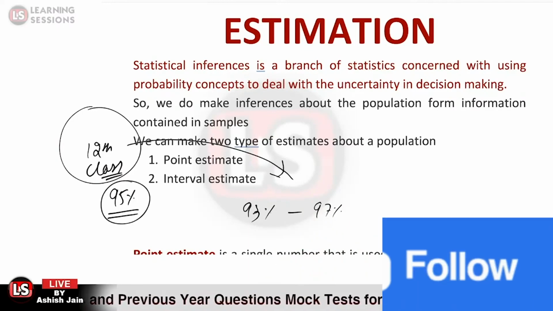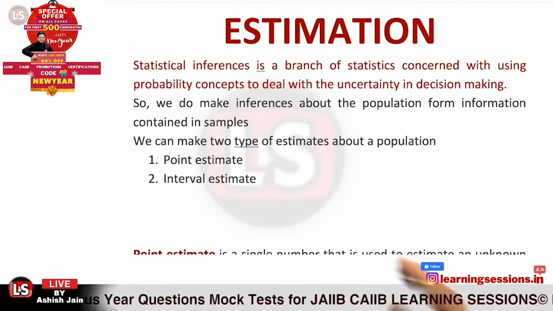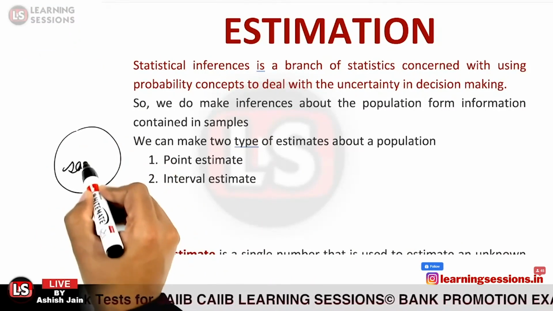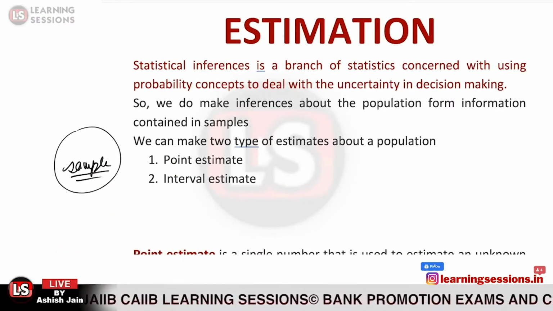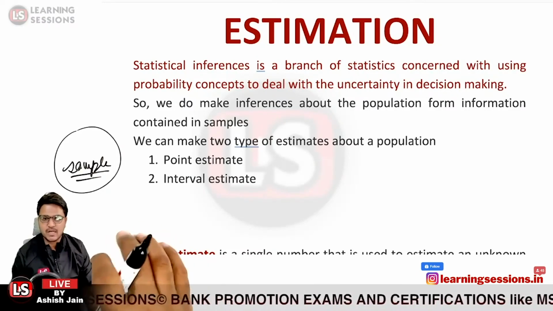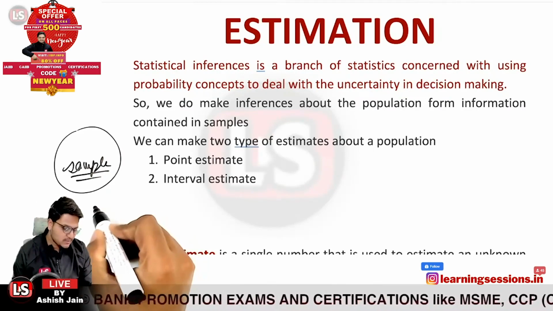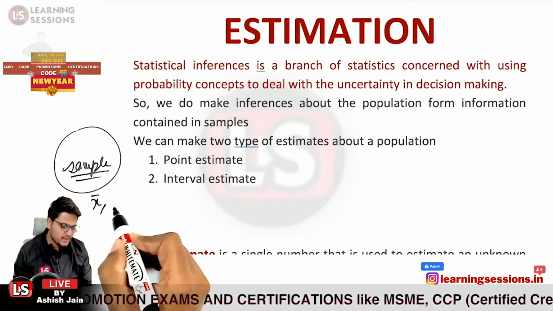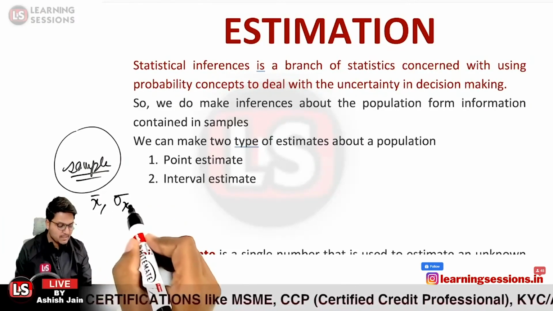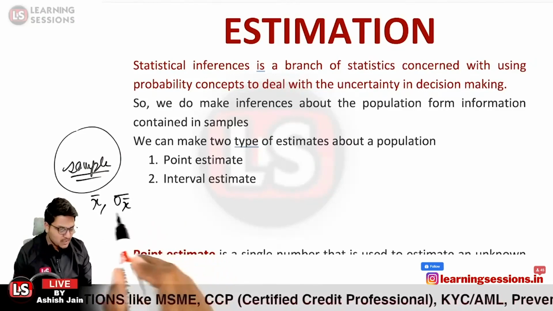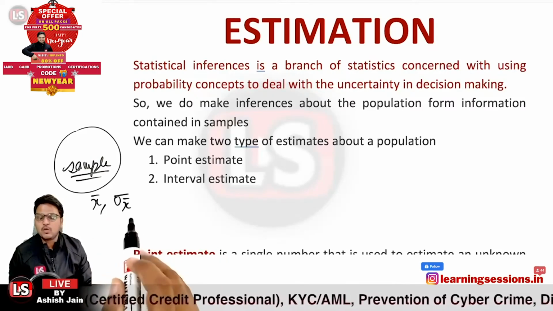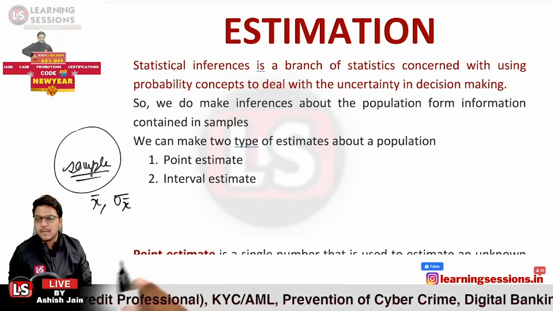So actually what happens, we are having a sample, and different entities that we selected from the population itself. The different data related to the sample is said to be the statistics. Basically these are related to the mean, that is represented by x bar, or the standard error of the mean, represented by sigma x bar. So these can be the estimators using which we want to estimate the population parameters.